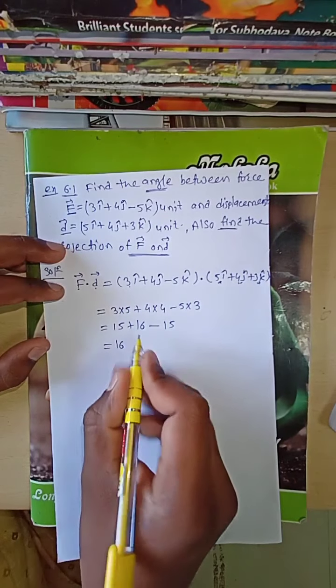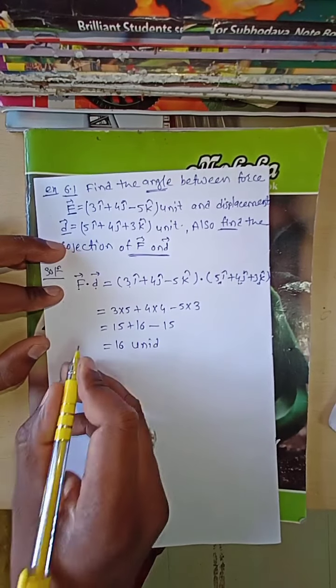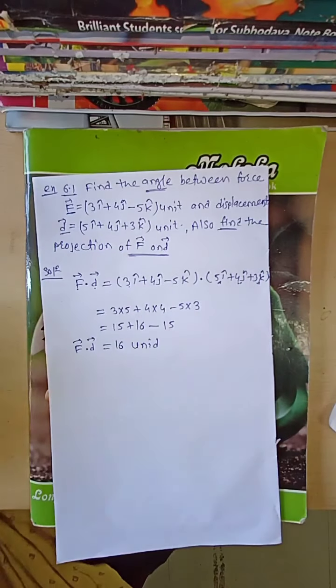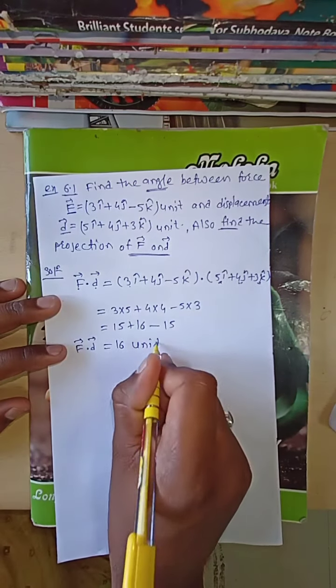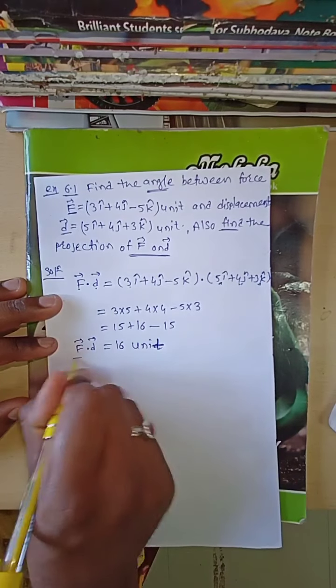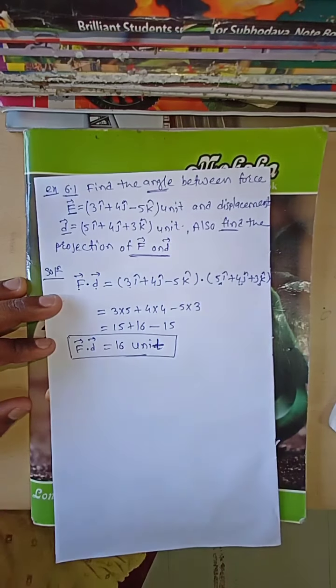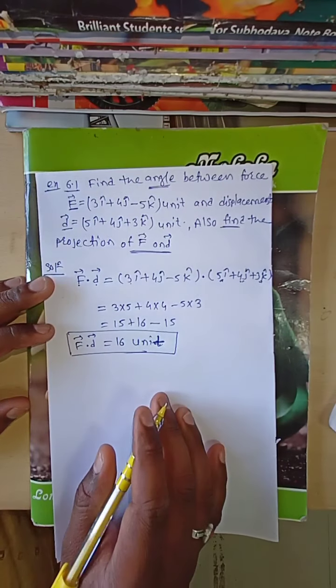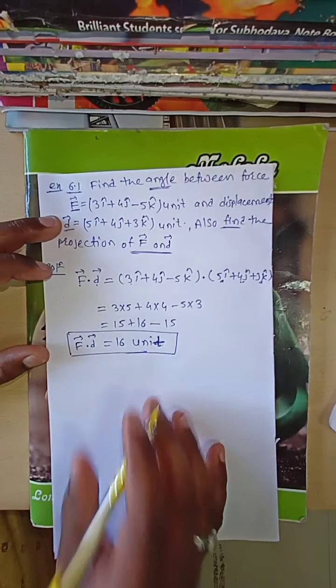Therefore this is nothing but 16 unit. Therefore the dot product F bar dot D bar is equal to 16 unit. Now next we have to find out the angle between the force and the displacement.